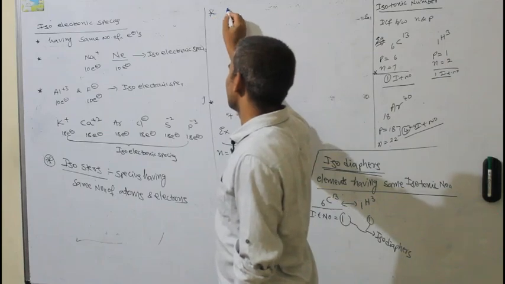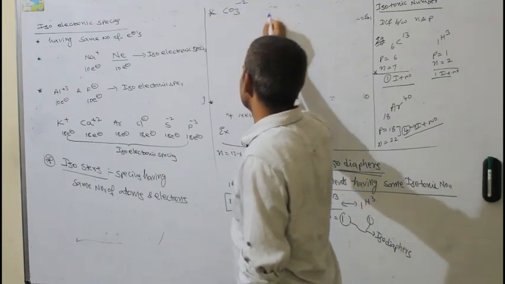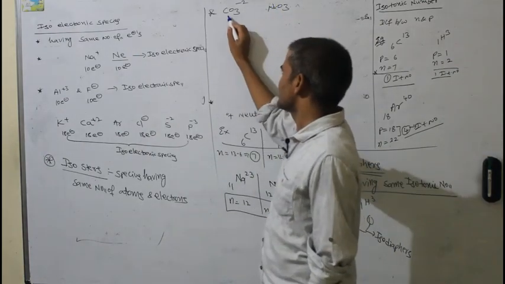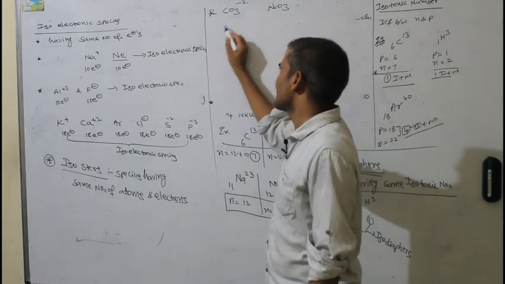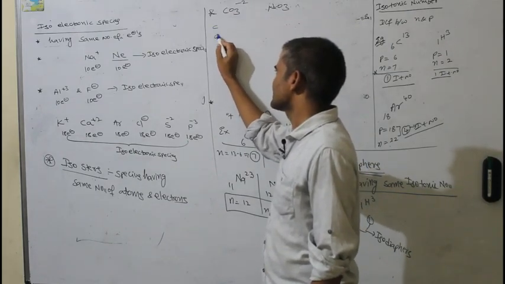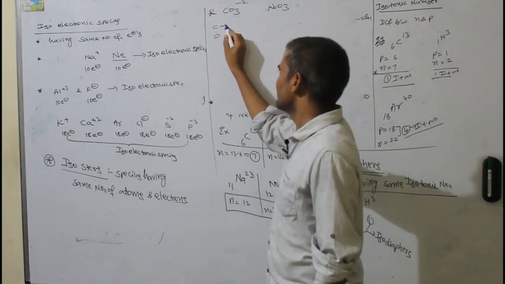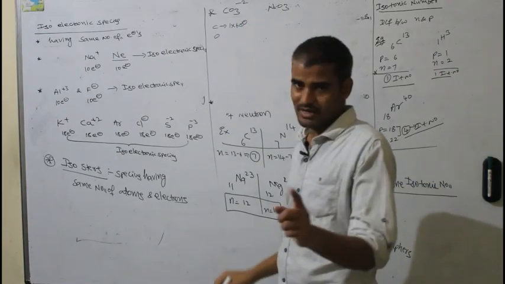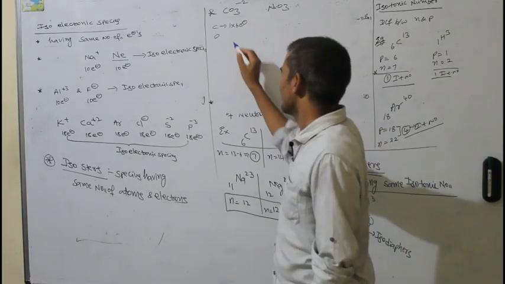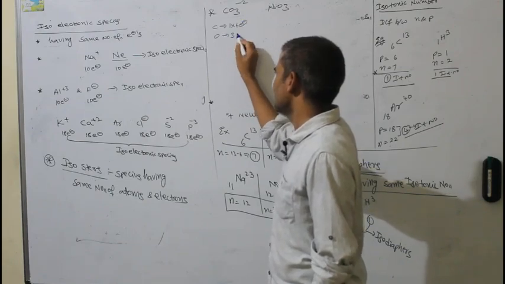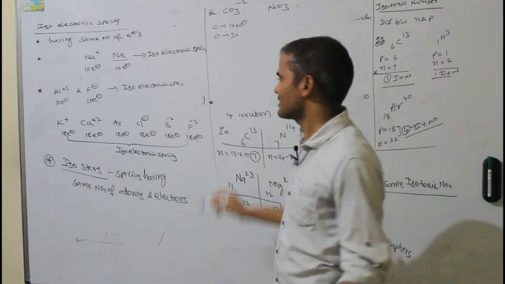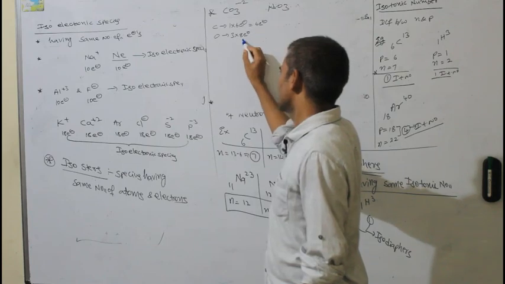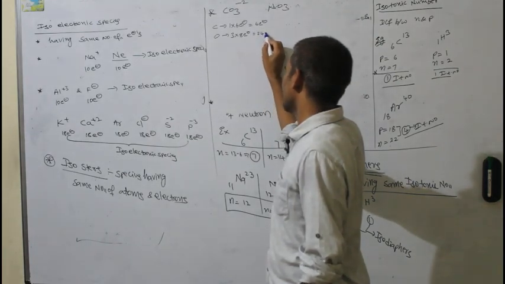Example for isoster, you can take CO3 minus 2 and NO3 minus. Look at this, we calculate electrons first. What atoms are present? Carbon and oxygen. Only one carbon is present, so 1 into 6 electrons, as carbon's atomic number is 6. Oxygens present are 3, each oxygen has 8 electrons, so 3 into 8, 24 electrons.